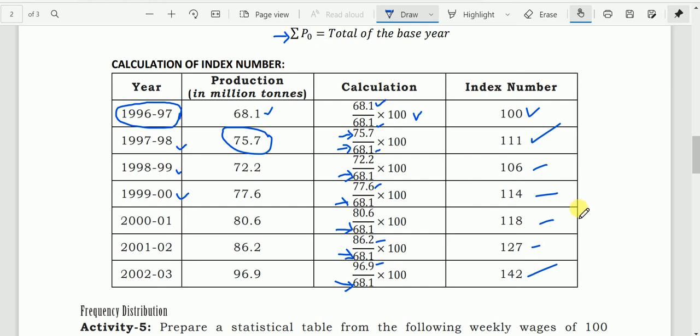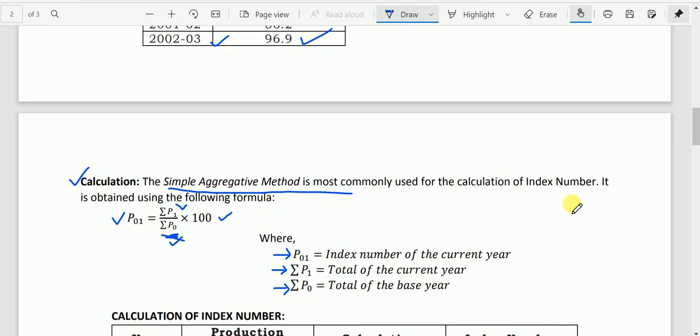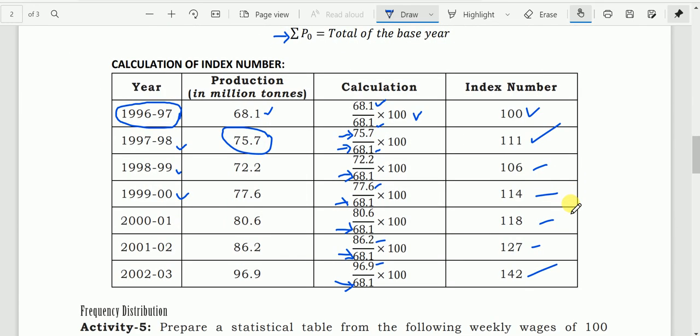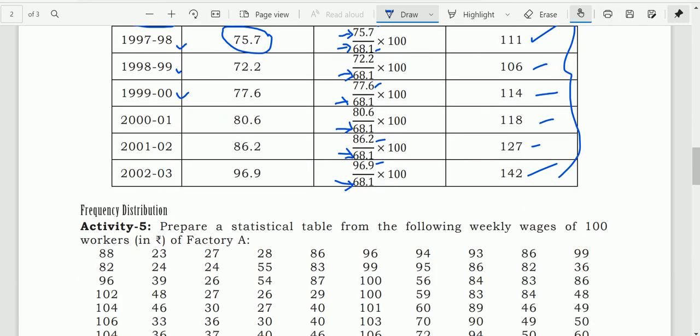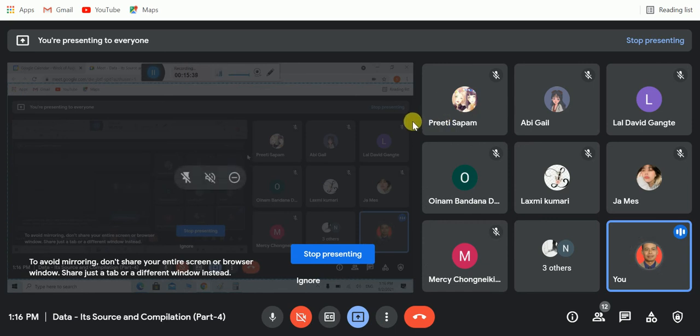So this is how index number is calculated. Here the changes are given in terms of indexes. Whether the change is going on regularly or whether it has fluctuation, you can understand just by observing the values. Up to here, any question? Are you clear? Yes, sir.